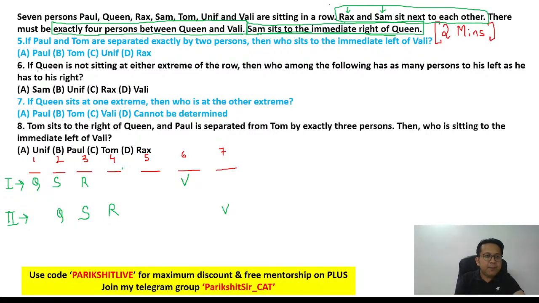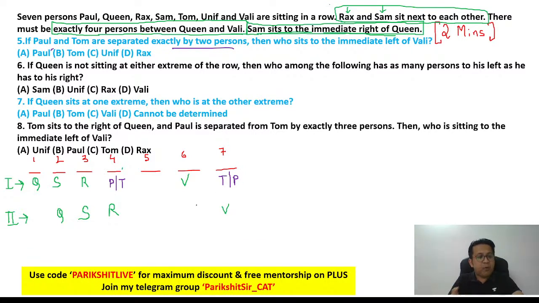First one. If P and T are separated by exactly two people. Now this is only for question 5. P and T are separated by exactly two people. Can you tell me where P and T can come in scenario 1? In scenario 1, the only possibility is if P is at 4, T is going to be at 7 or vice versa. Remember, P and T are separated by two people. Or if T is at 4, P is going to be at 7. What about scenario 2?